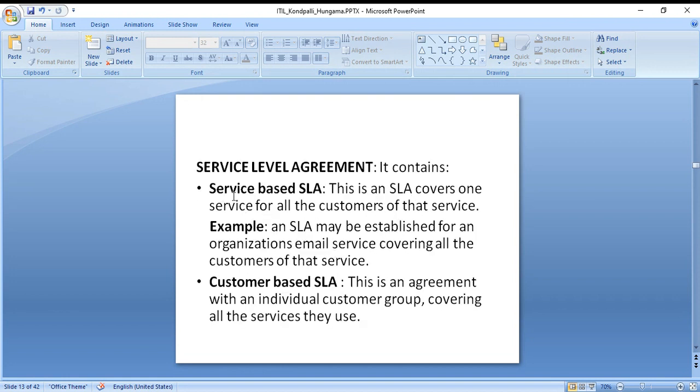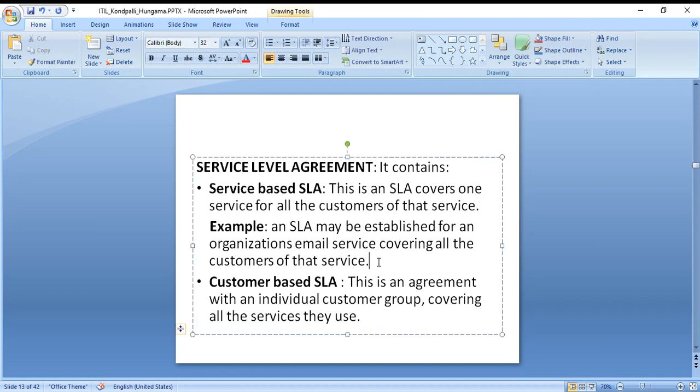Service based SLA covers one service for all customers of that service. It may be established for an organization's email service, covering all the customers of that service. For email, you have Gmail, Dropbox, OneDrive. All of these are service based. That service is provided by Google if it is Gmail, so the SLA is established between the service person and Google. Customer based is with an individual customer group, within a group, for the group.